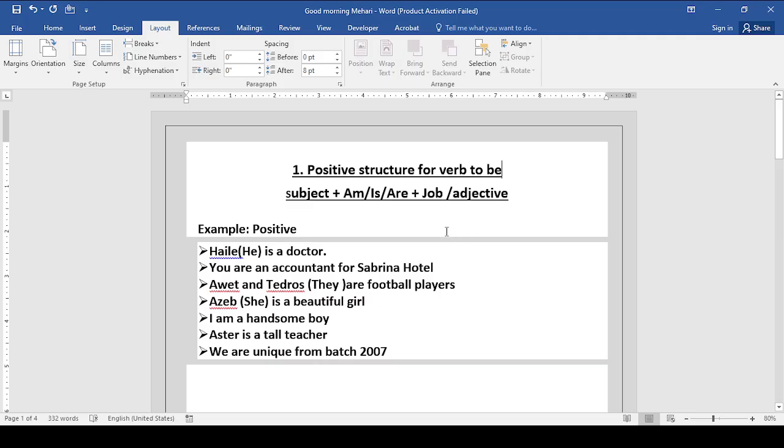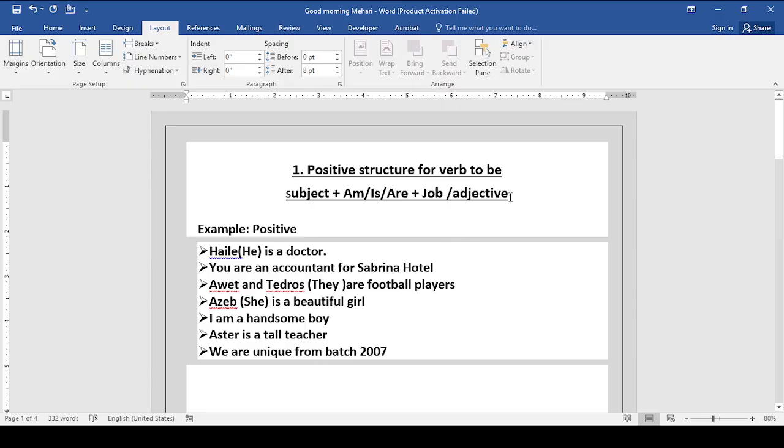The structure for the positive structure is subject, the verb be here, am, is, are, plus a job, or adjectives, or adverbs, or the name of anything, it could be the animal.